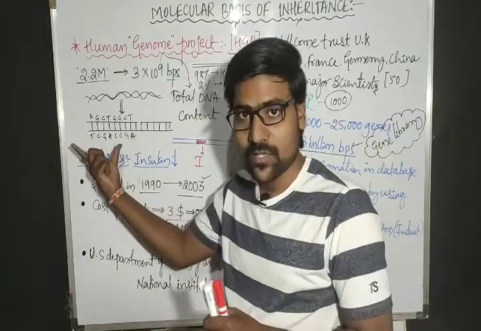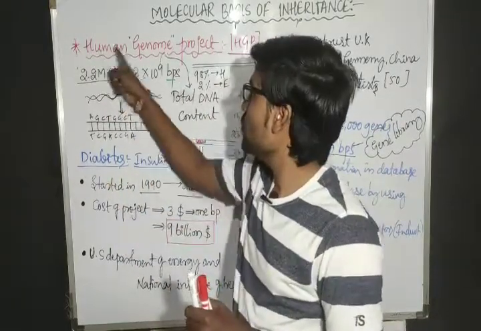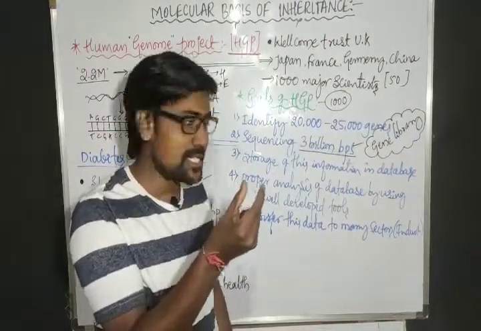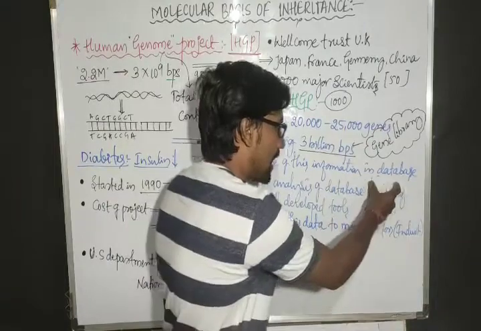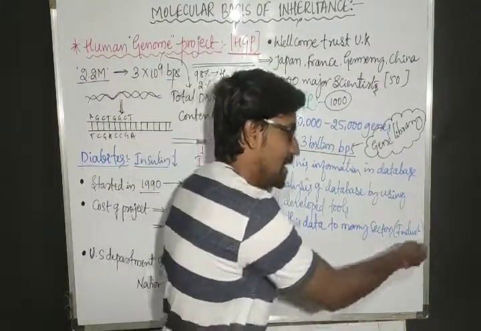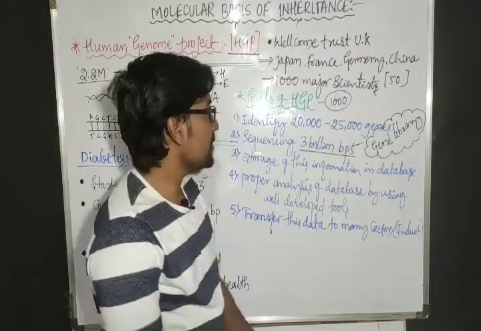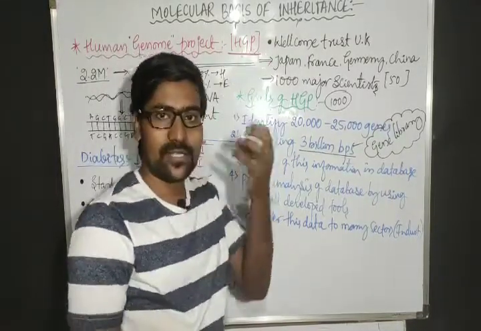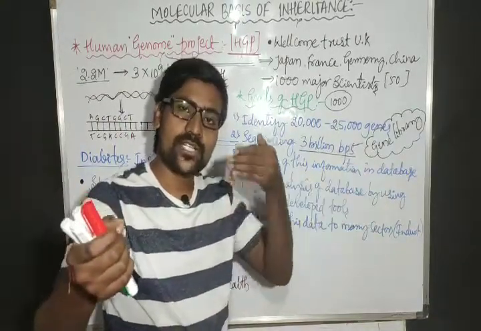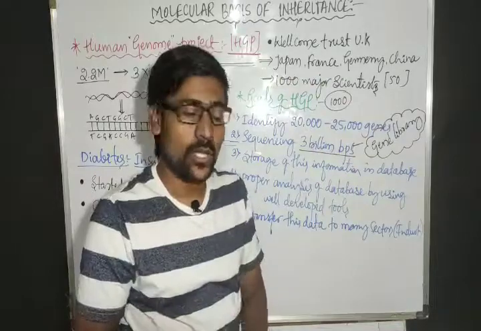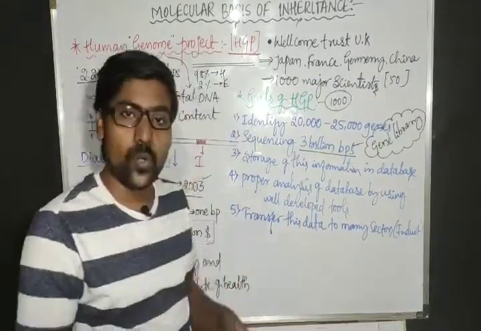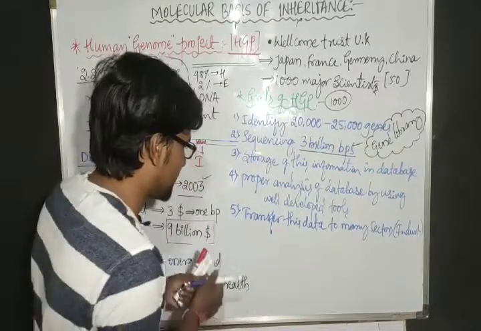So this sequence, where did we get this sequence? From the Human Genome Project. That means the insulin gene sequence is present in a database form, and that information is transferred to the industries. From the Human Genome Project, the information they gathered on different genes, they started selling that database to different industries, different sectors. So this is the next goal of the Human Genome Project.